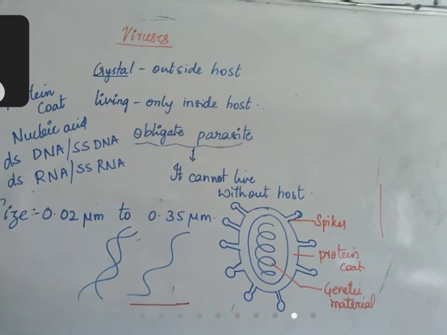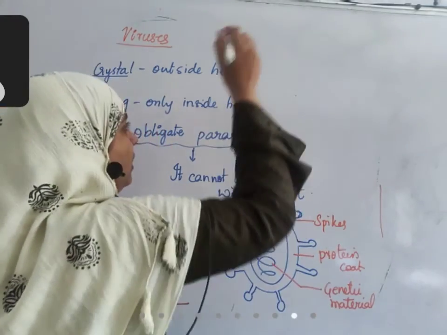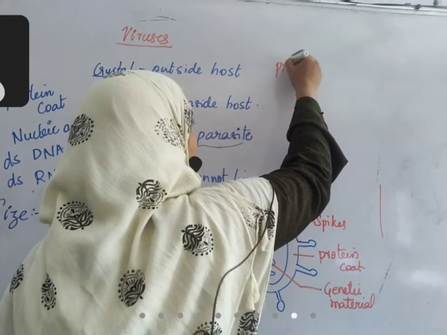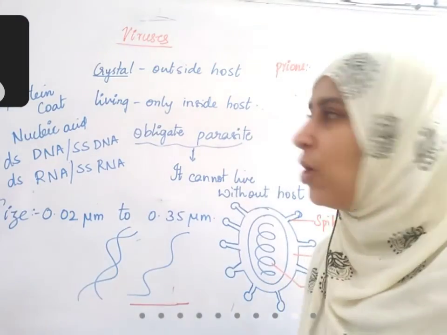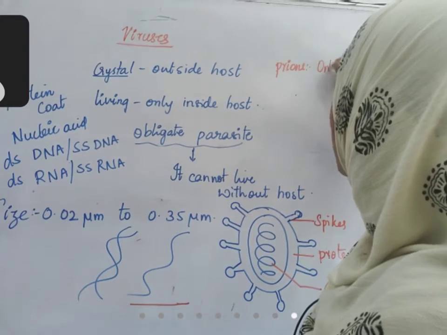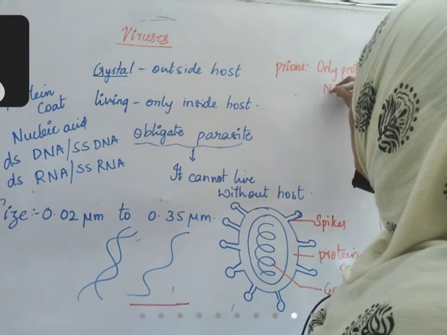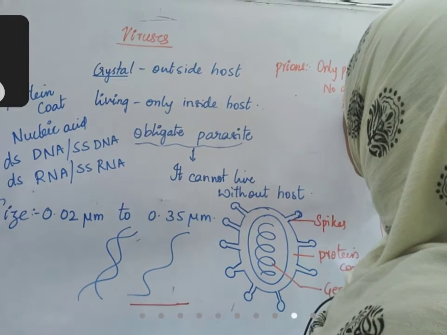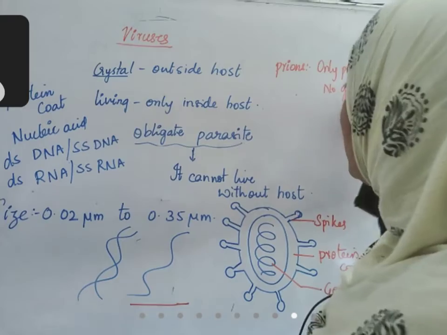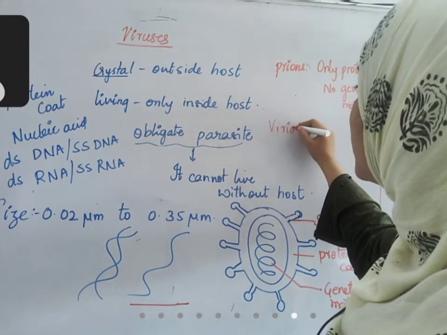Okay, so do all virus particles have these structures? Recently, some agents have been identified, named prions. These prions have only protein particles, no genetic material. There are some others identified as virions.